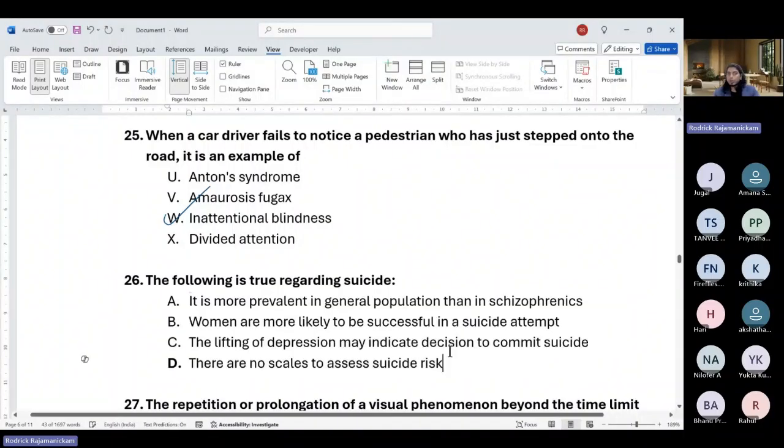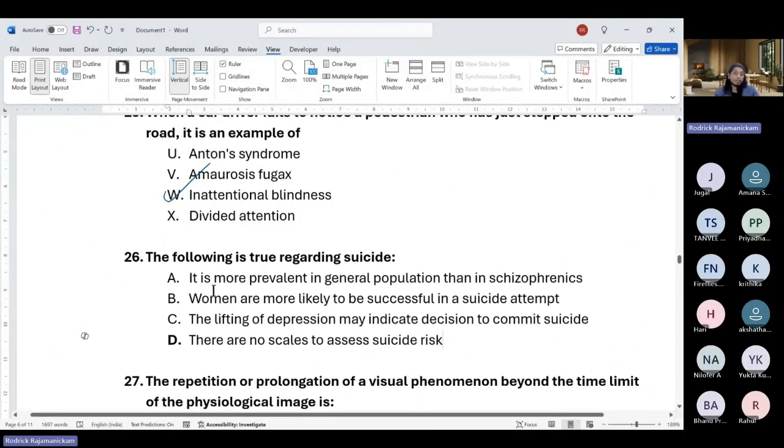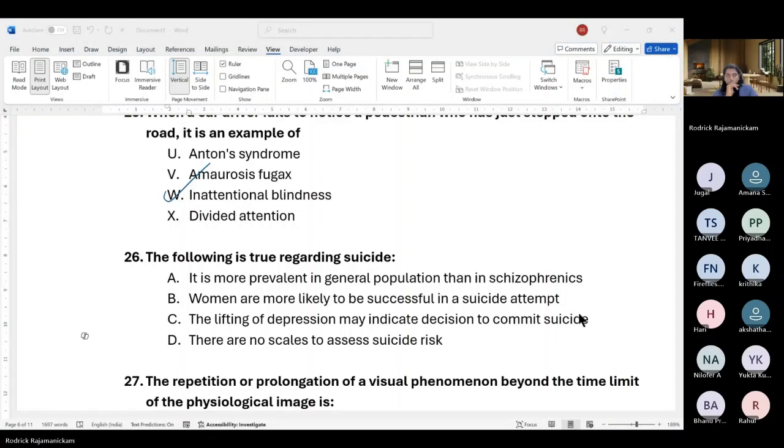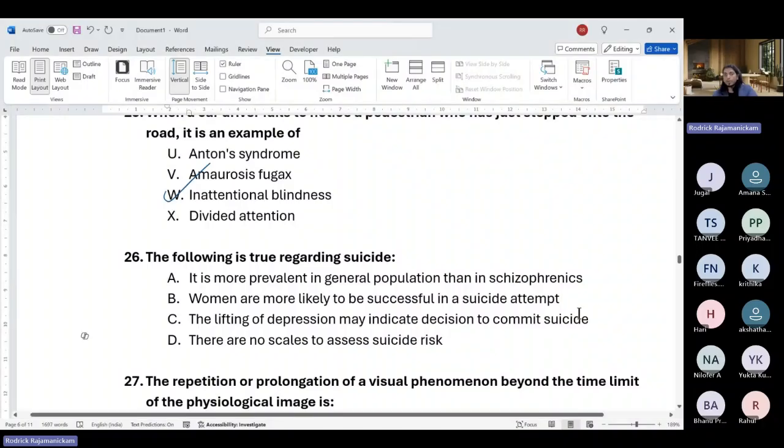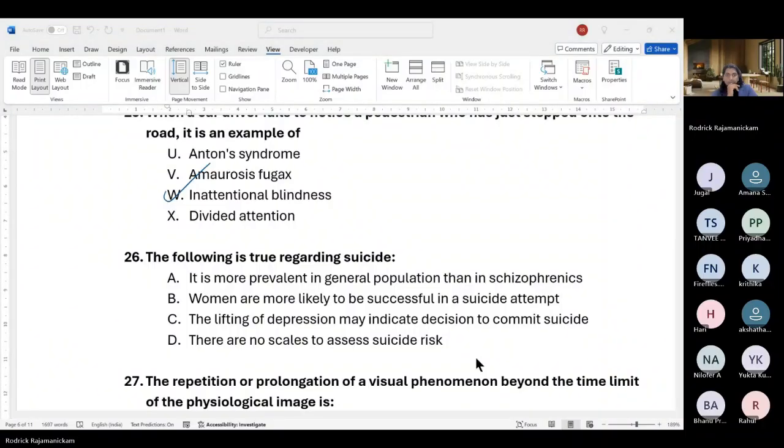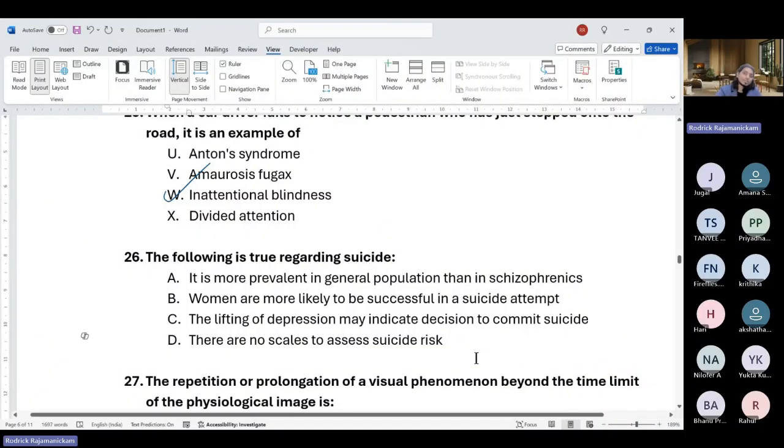So which of the following is true regarding suicide? This is a very interesting question. Let's see how many are getting it correct. A, B, C, or D. I'm not going to answer this. I'm waiting for the chat. Some people are saying C. You got the right answer. I'm not sure if you know why it is the right answer.